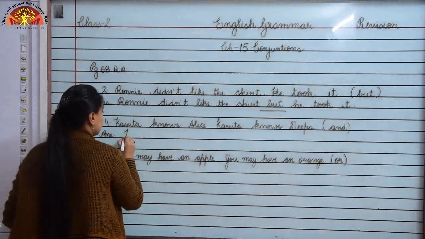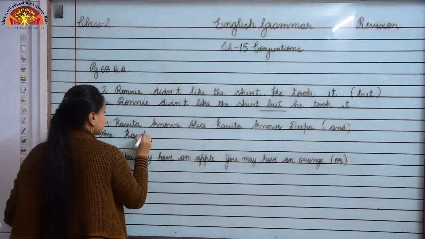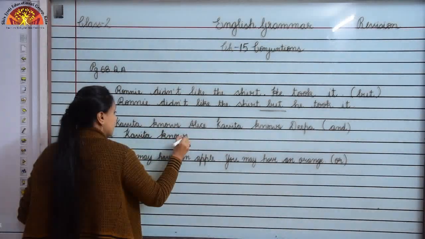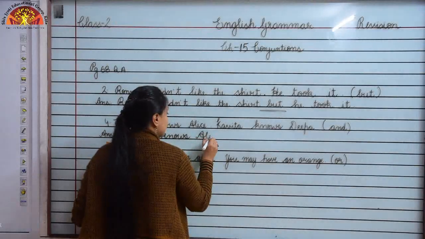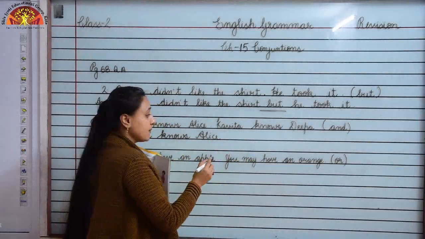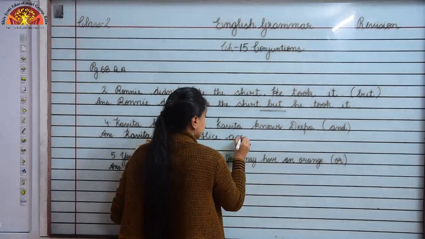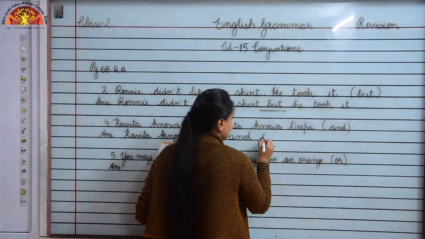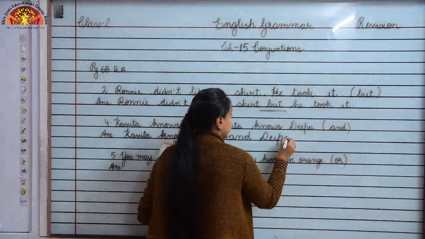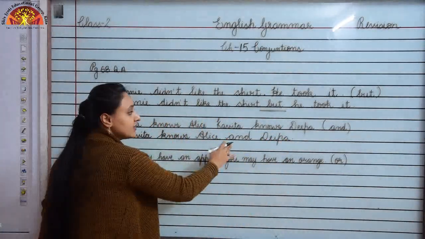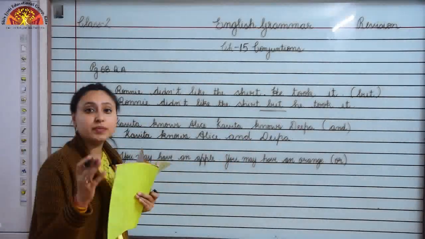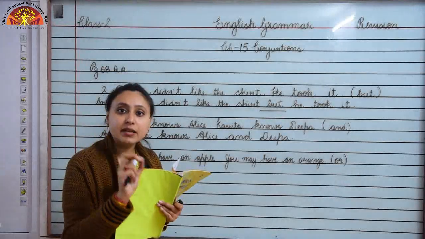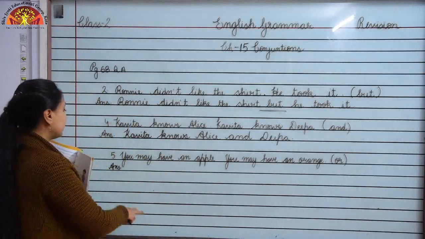We will write it as Kavita knows Alice. Okay, this is one sentence. Now we will combine it using and: Kavita knows Alice and Deepa. Okay, so this is how we will write it. Kavita knows Alice and Deepa. So children, when do we use the conjunction word and? Whenever the sentences are of similar ideas. Okay. Now children, look at number 5.